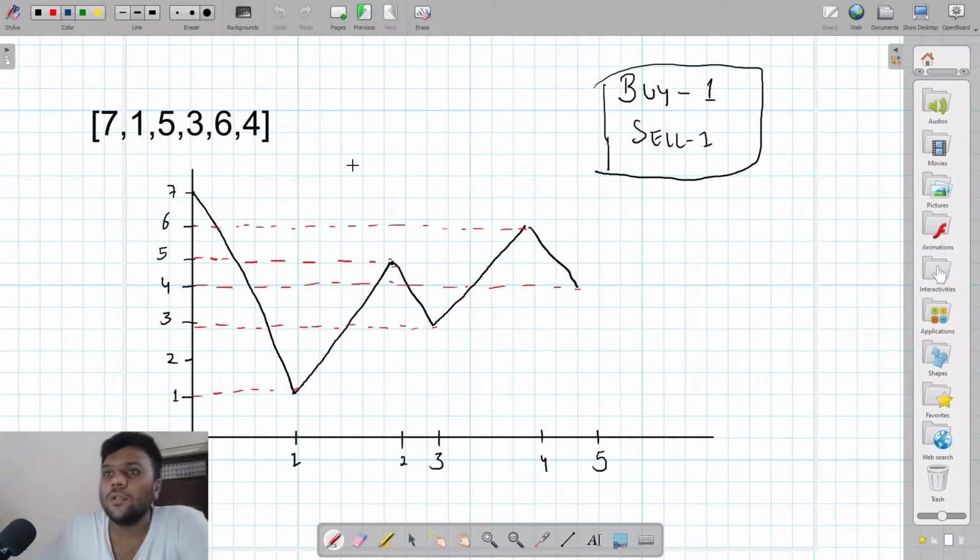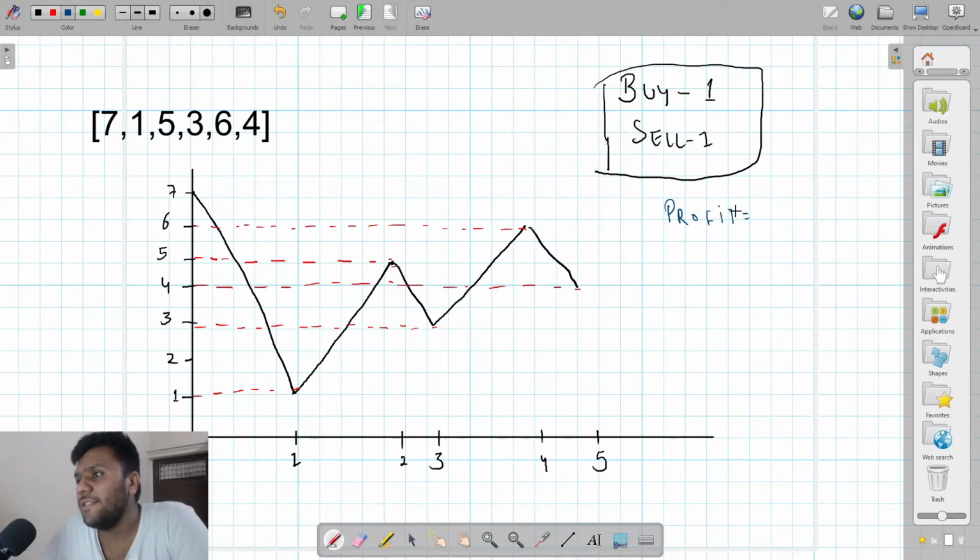Let me create a profit variable over here, so I will check my profit. If I buy the stock at 7 and sell it at 1, this will be -6. Nobody wants to end up in the negative.